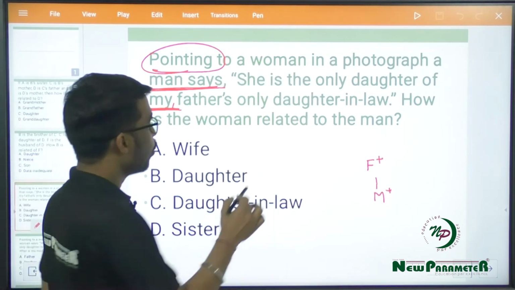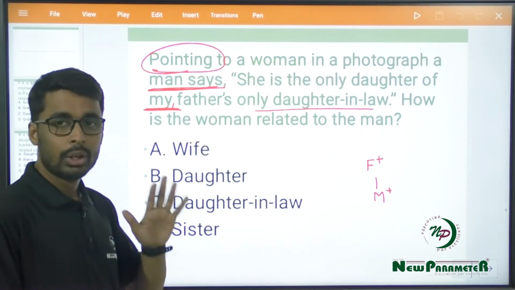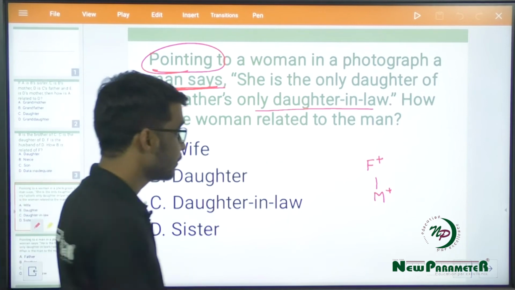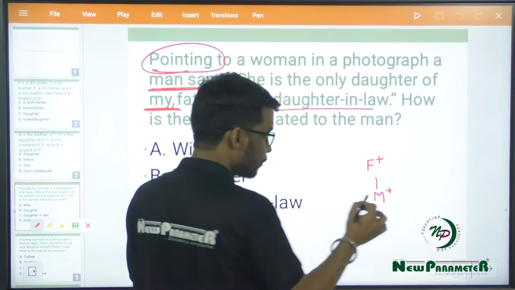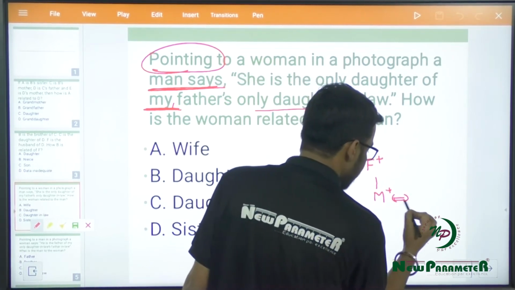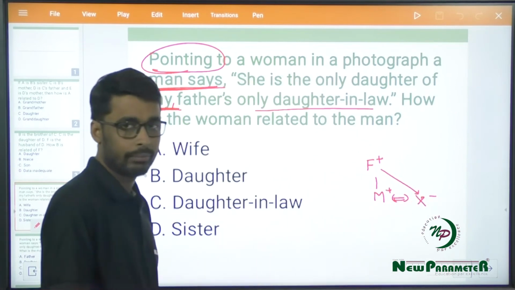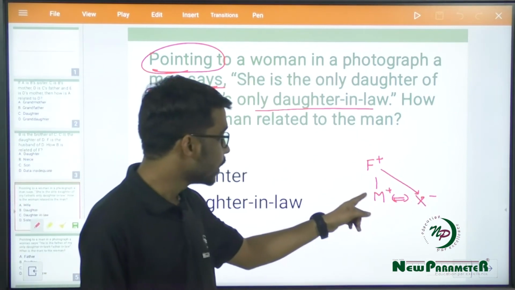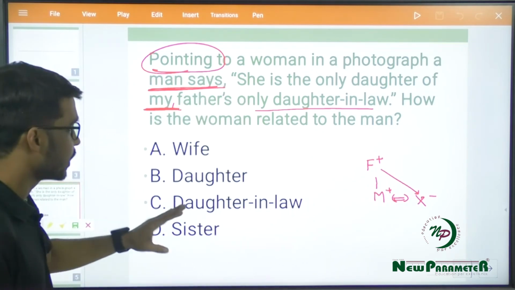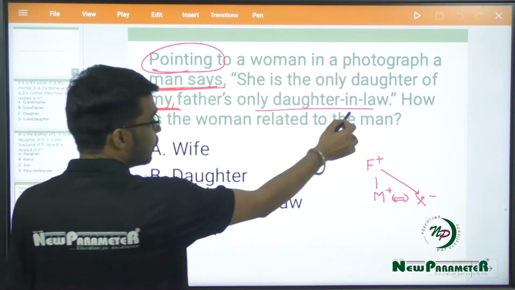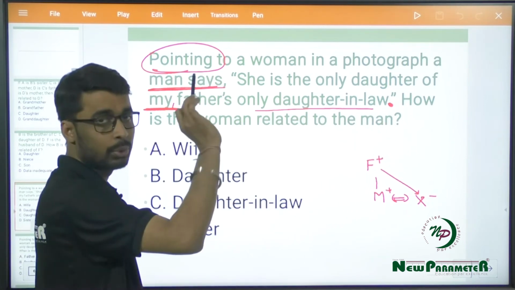My father's only daughter-in-law, right? Daughter-in-law is your son's wife. So this F has a daughter-in-law, that means M is the son of F, and if M is married to a person X, then X would be the daughter-in-law of F, right? Because X would be the father's son's wife. So that is your daughter-in-law. Next, from daughter-in-law we can see that there is a full stop, and next we do not have any